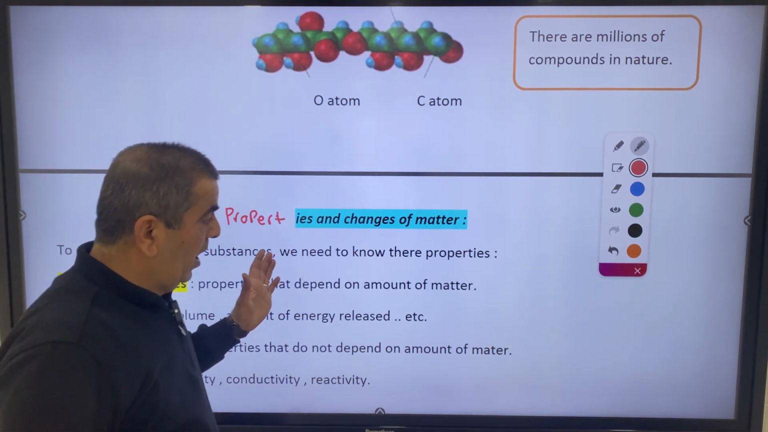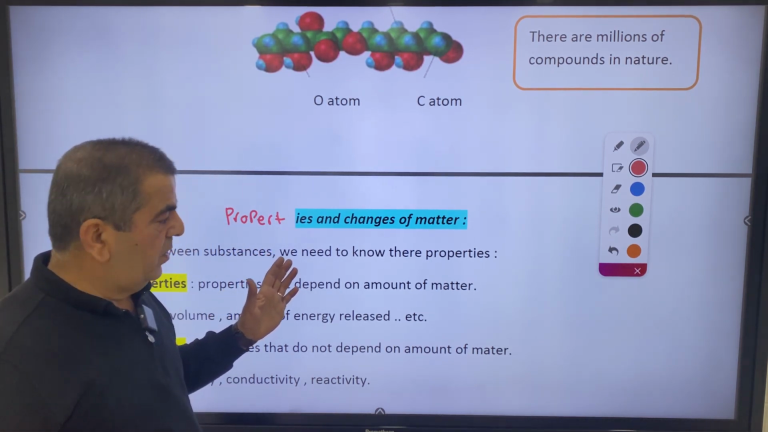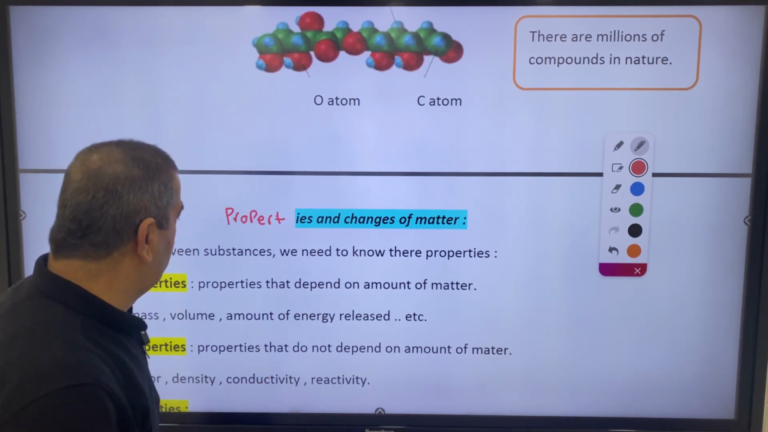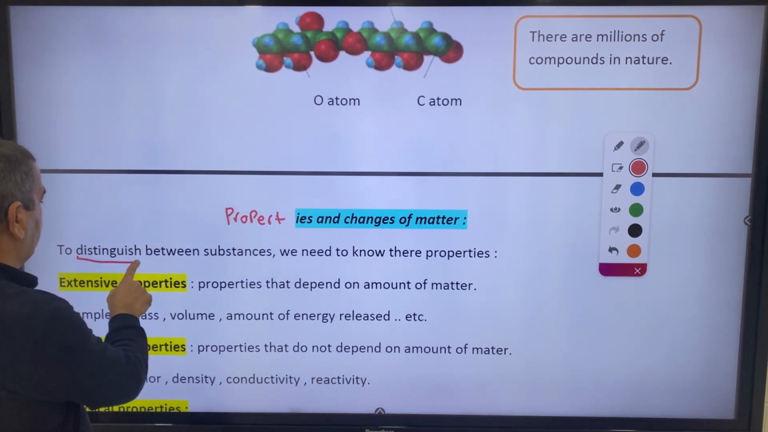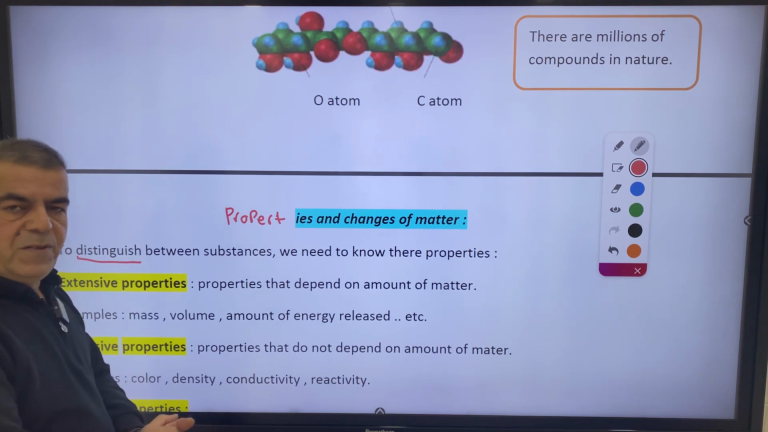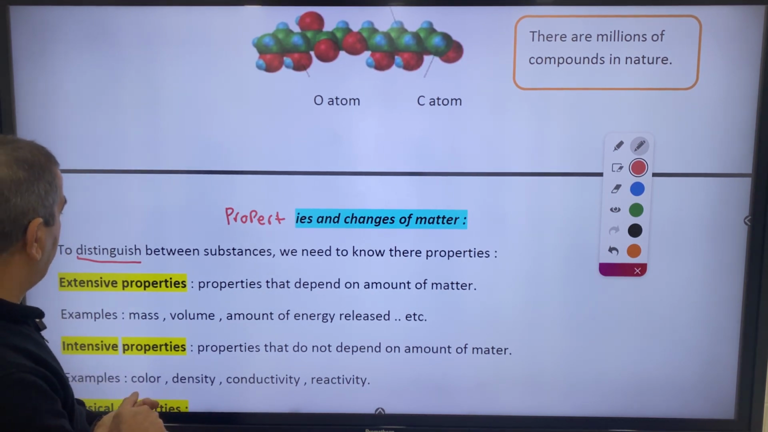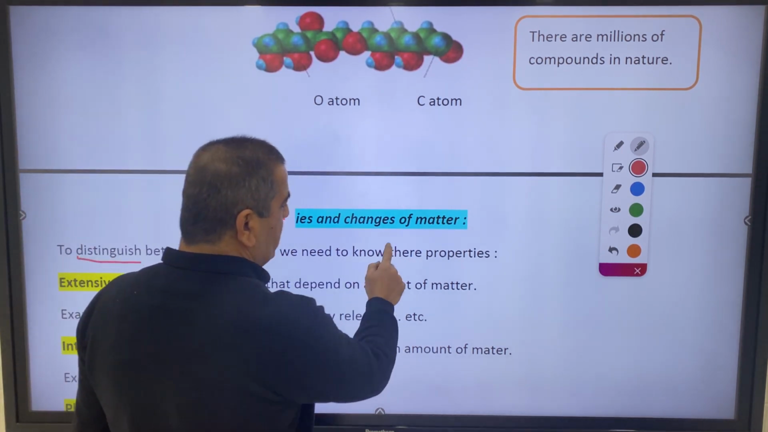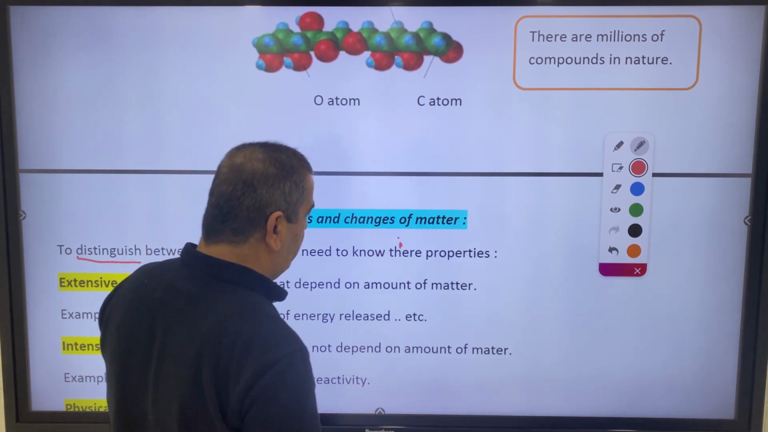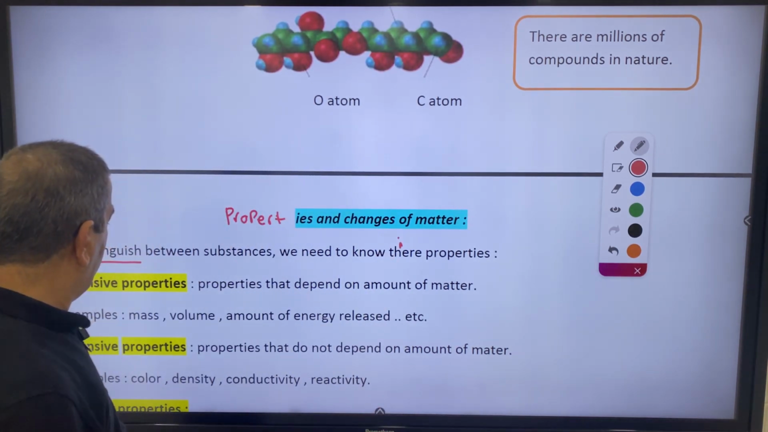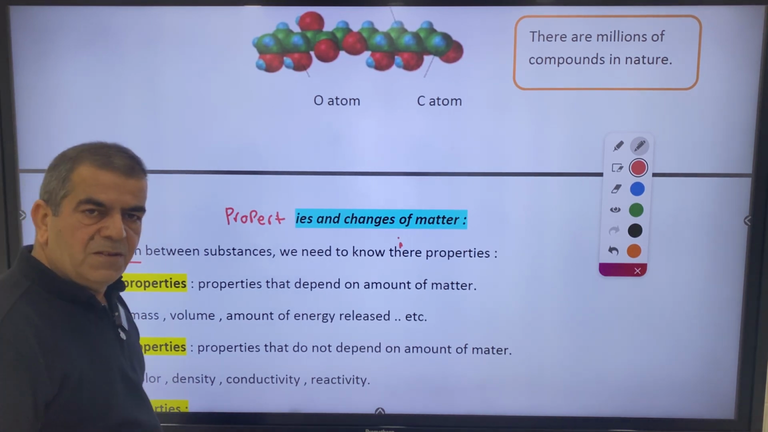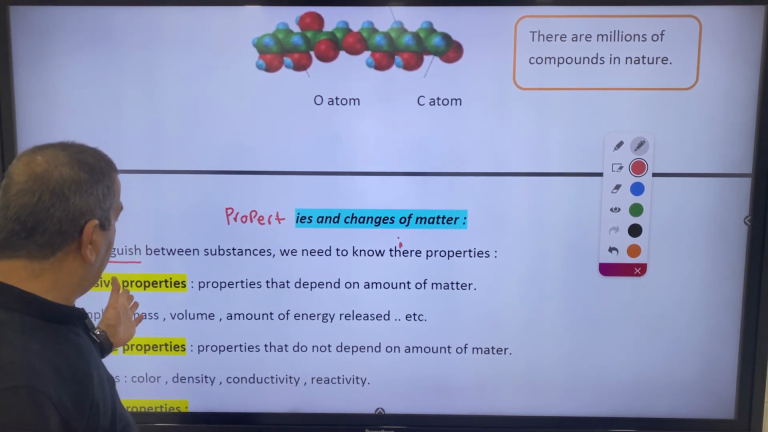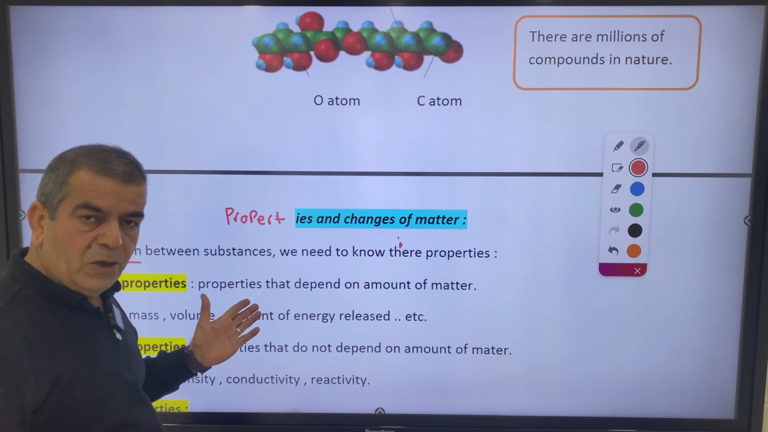As long as we have a huge number of compounds and elements, we need to study the properties in order to distinguish between them, in order to differentiate them, and in order to classify them. So to distinguish between substances, we need to know their properties. The properties have been classified by more than one principle. The first principle is: are properties affected by the amount of matter or not?